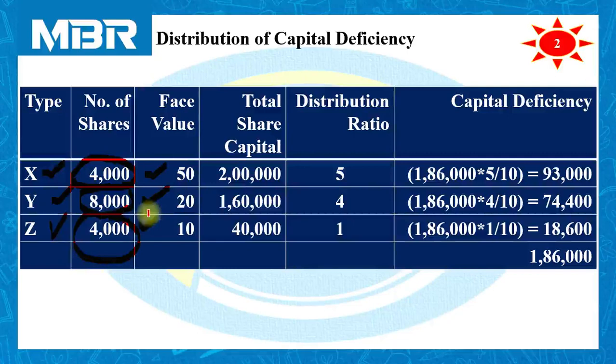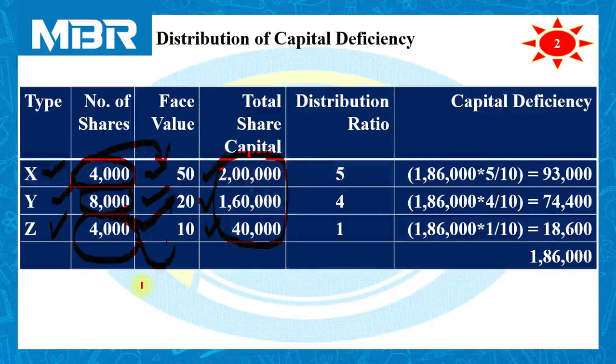If you refer to the liabilities of the balance sheet very carefully, you can find the amount of face value of each type of equity shares. So, total share capital for type X is 4,000 shares multiplied by 50 rupees, so 2 lakhs. 8,000 shares multiplied by 20 rupees, so 1 lakh 60,000. And 4,000 shares multiplied by face value 10, 40,000. This information is highly useful to us in order to decide the distribution ratio.